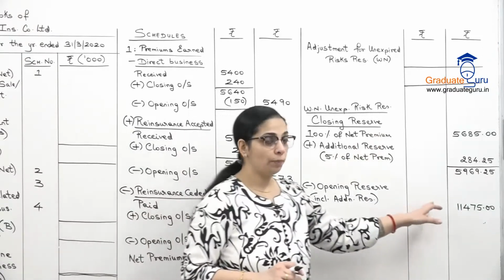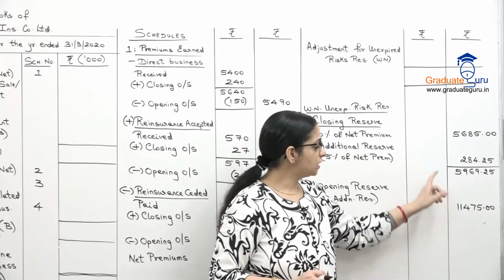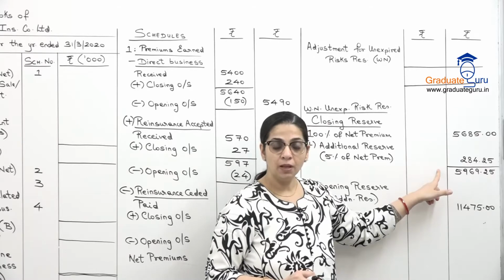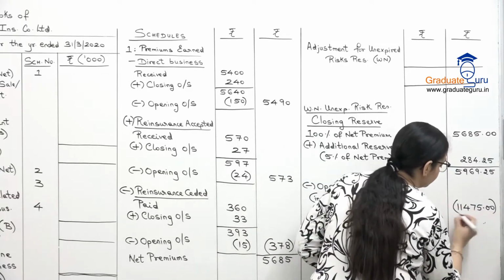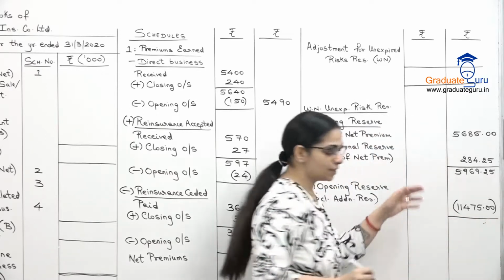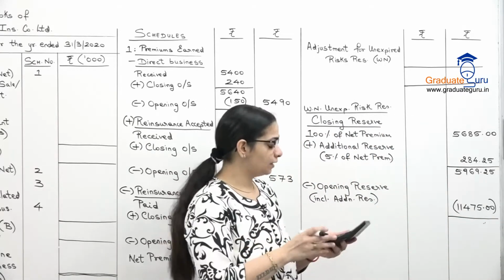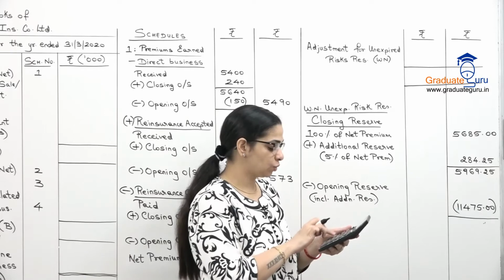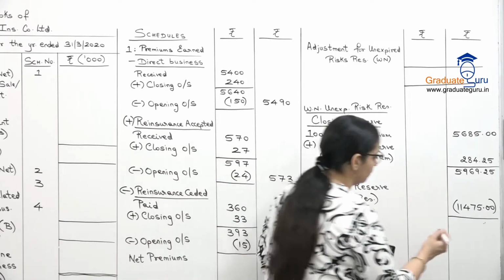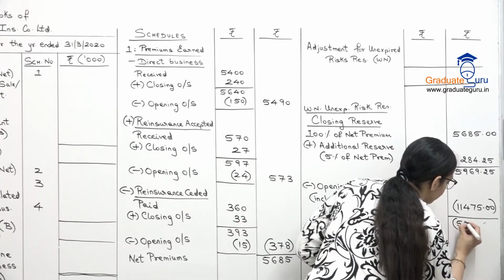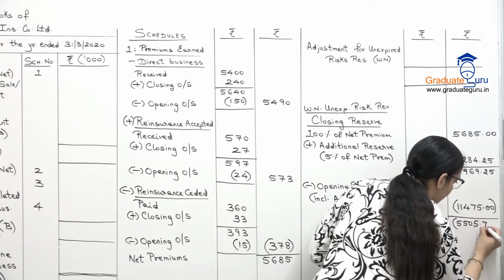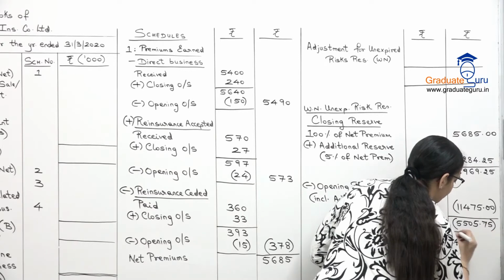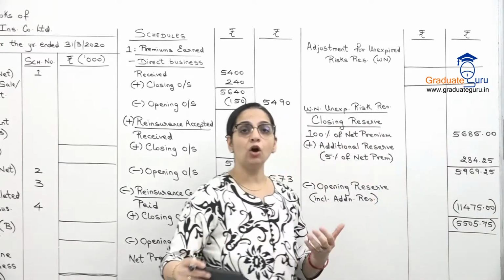So this is our opening reserve. Now if you see closing reserve कम है, opening reserve ज़्यादा है. I am subtracting this. So let us subtract this amount first. 5969.25 minus 11475. We get a negative 5505.75.